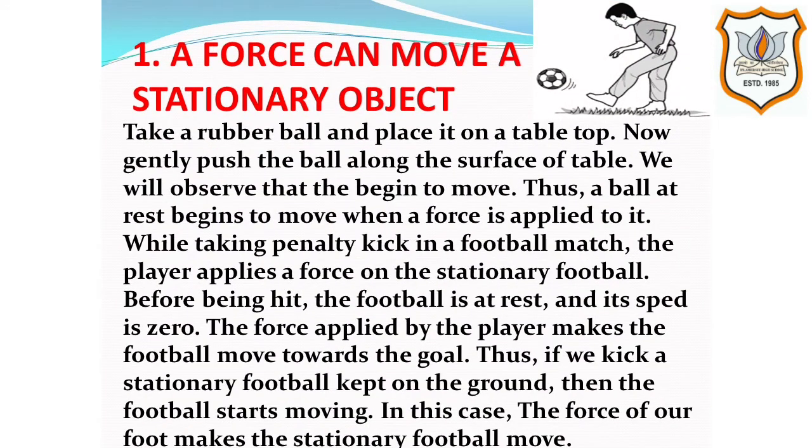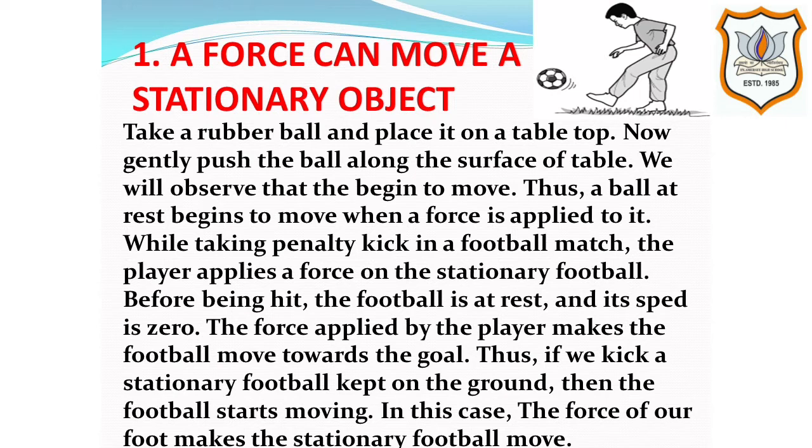So students, we will now give examples of all these effects produced by a force when it acts on objects. First one is a force can move a stationary object. Take a rubber ball and place it on a tabletop. Now gently push the ball along the surface of table. We will observe that the ball begins to move. Thus, a ball at rest, or stationary ball, begins to move when a force or push is applied to it.